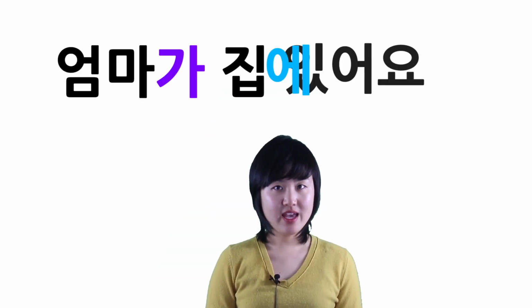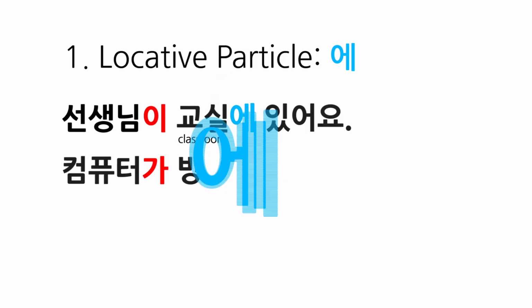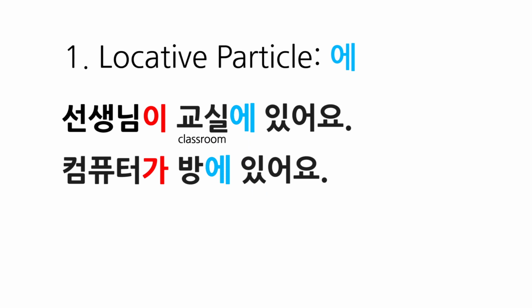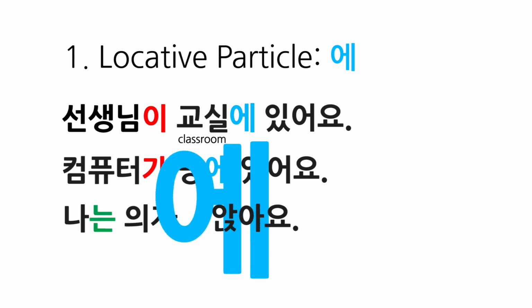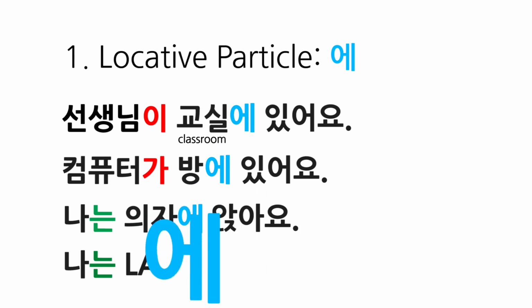에 has several usages. It is used when a subject is at a place. For example, when you say that your mom is at home, you need to say that 엄마가 집에 있어요. Notice some examples. 선생님이 교실에 있어요. 컴퓨터가 방에 있어요. 나는 의자에 앉아요. 나는 LA에 살아요.